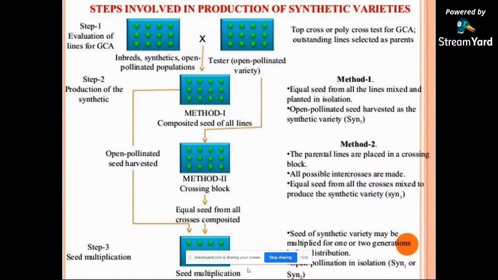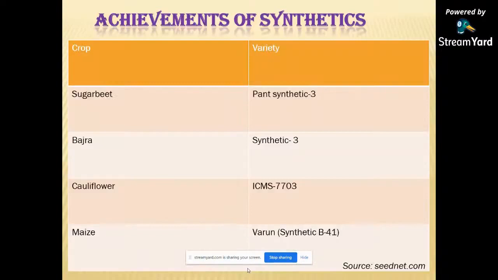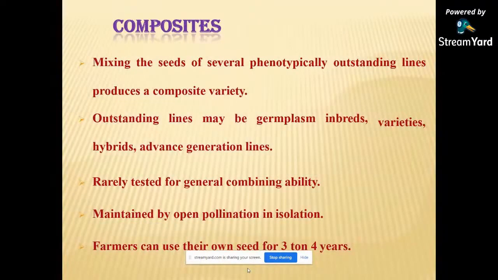In the first method, equal seed from all the lines is mixed and planted in isolation, and the open pollinated seed harvested is the synthetic variety. In the second method, the parental lines are placed in a crossing block and all possible intercrosses are made. Equal seed from all the crosses is mixed to produce the synthetic variety. These are synthetic varieties in sugar beet, and in bajra, Synthetic 3, cauliflower, maize, and composite variety.